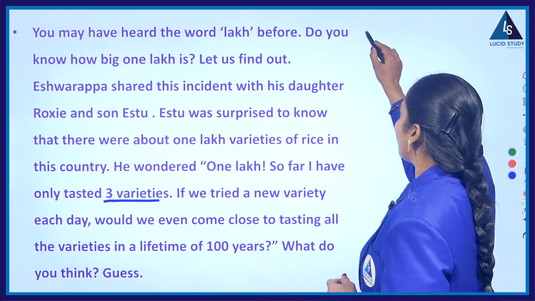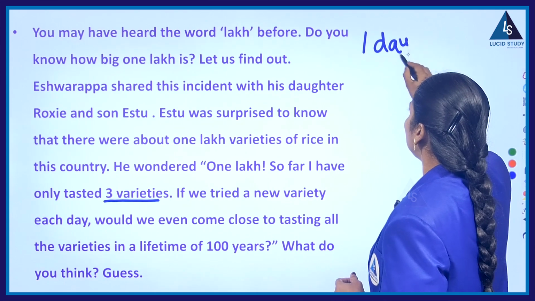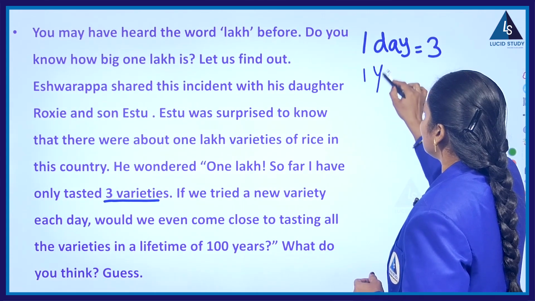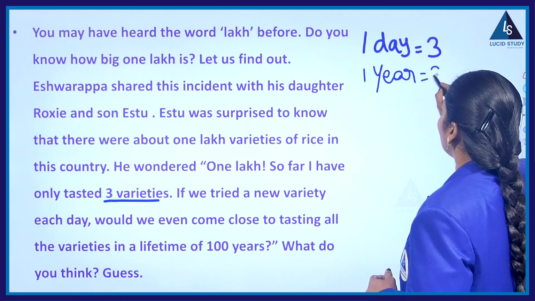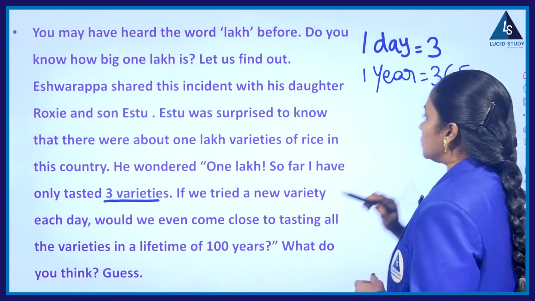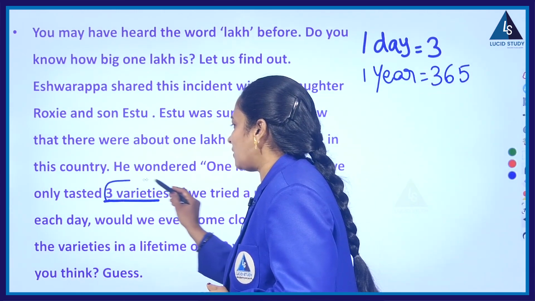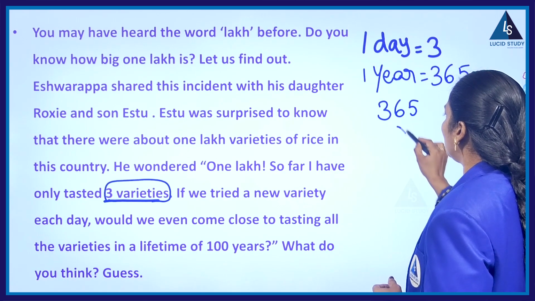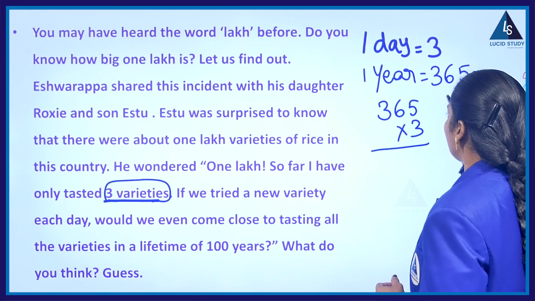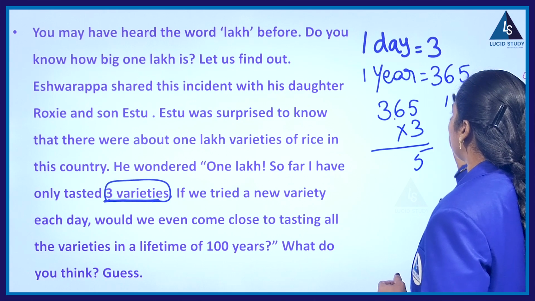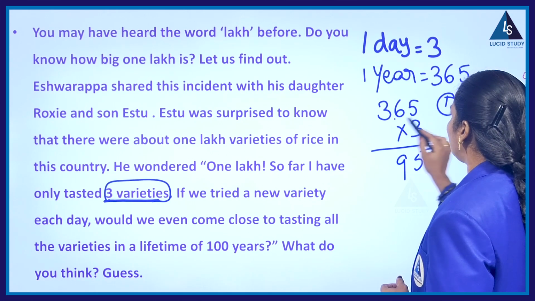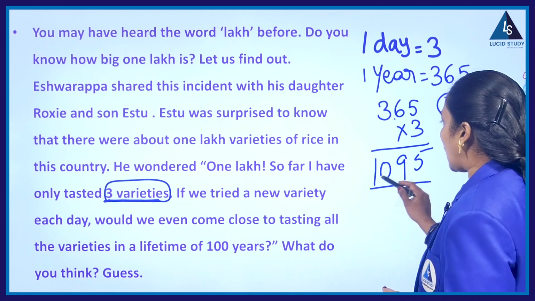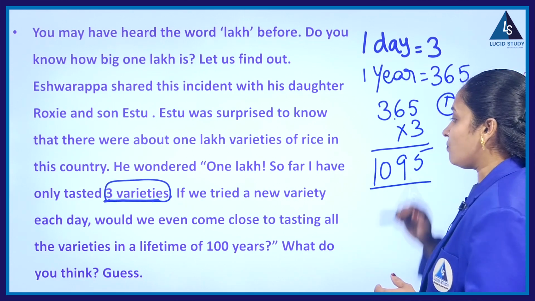So, as Estu said, per day if you taste 3 varieties. One day, how many varieties? 3 varieties. But 1 year, how many days? If it is a non-leap year, it will contain 365 days. So per day if he eats 3 varieties, that is 365 into 3. How much? 3 5s are 15. 3 6s are 18 plus 1, 19. 3 3s are 9 plus 1, 10. So he can cover only 1095 varieties in 1 year.